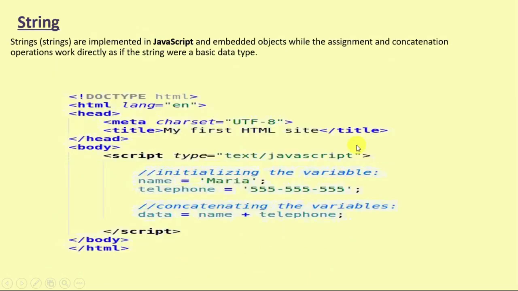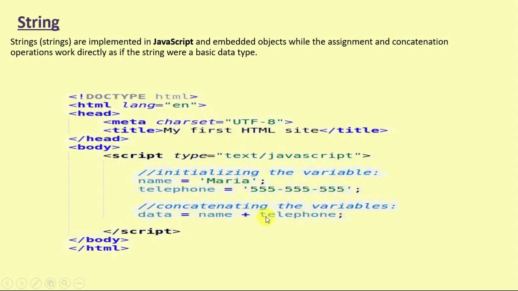So the first object is the string. Strings are implemented in JavaScript as an embedded object as well. We can see the example: script type, and inside that there is a name, that is a string, Maria, and a telephone number, that is a numeric value, and it will consider it as a script type, and data is equal to name plus telephone.